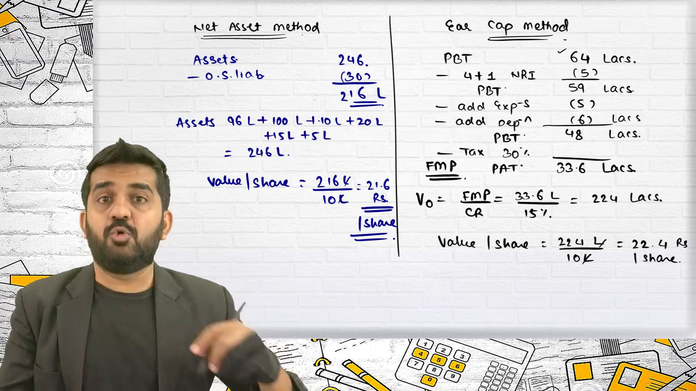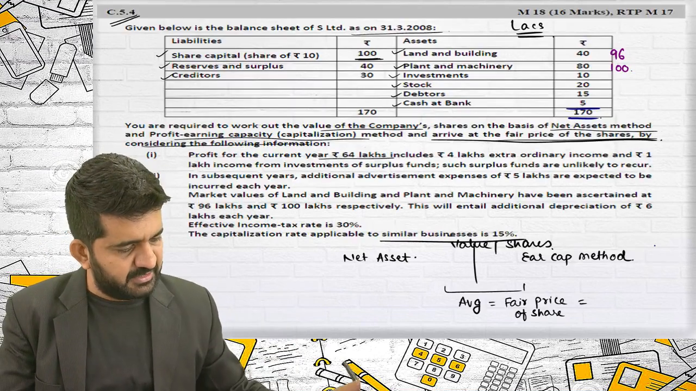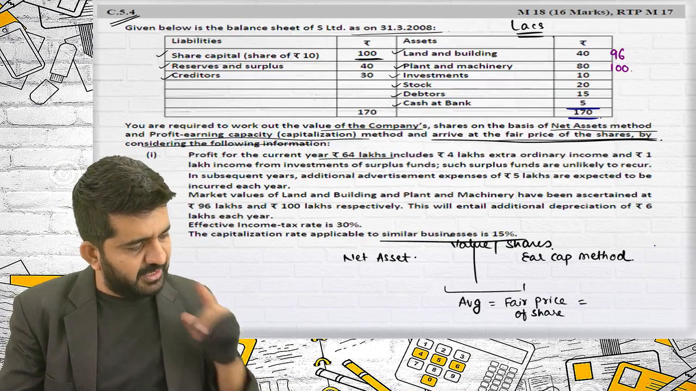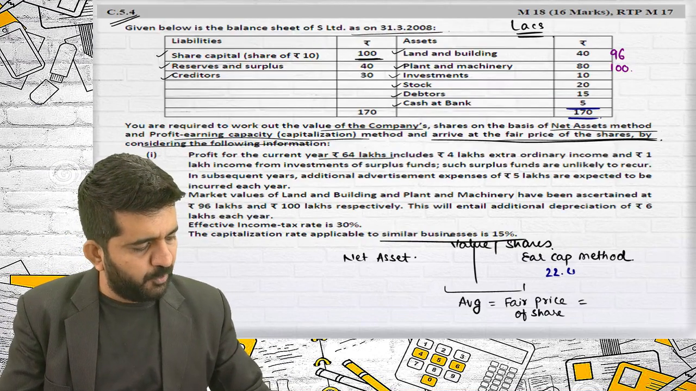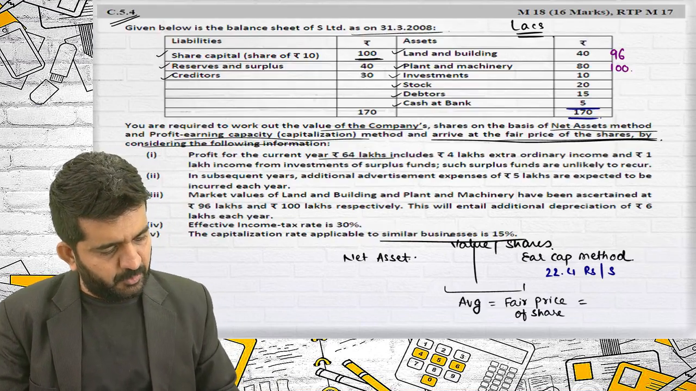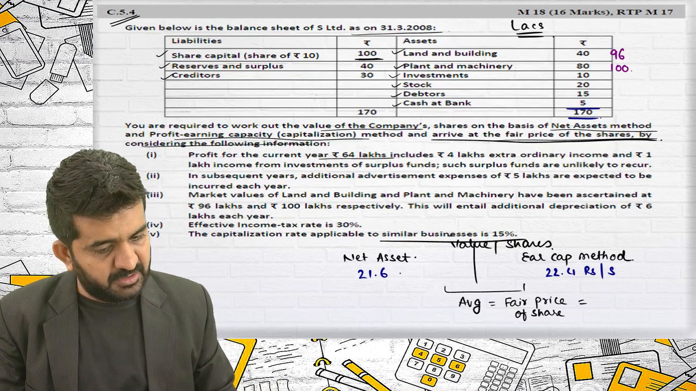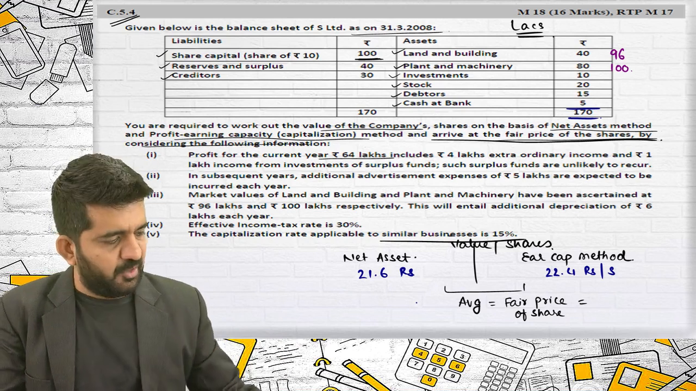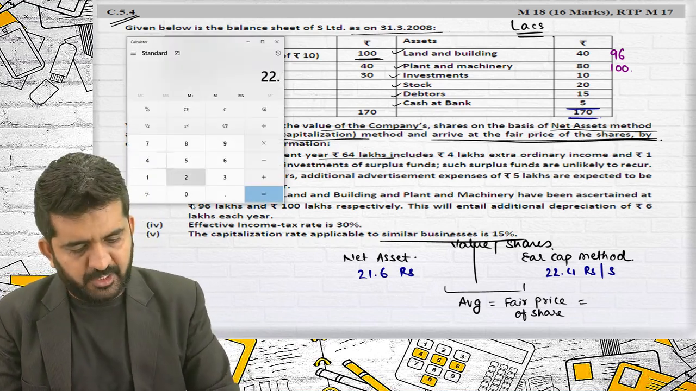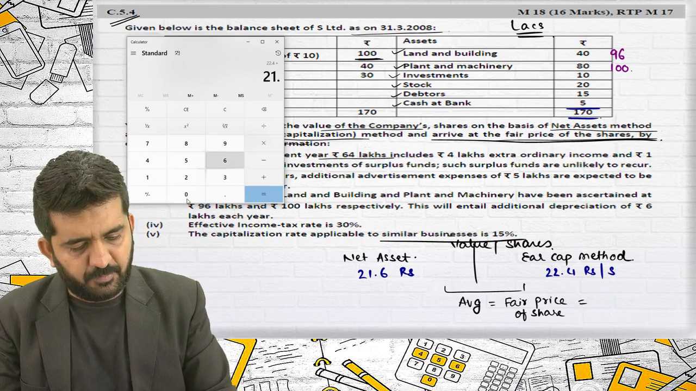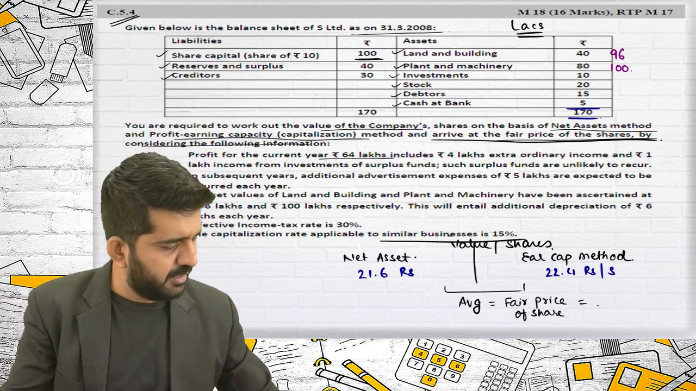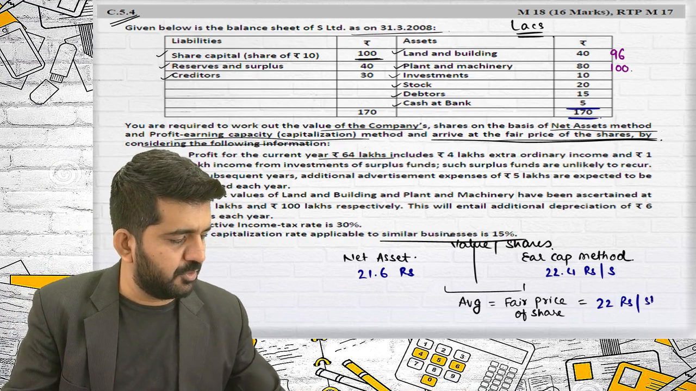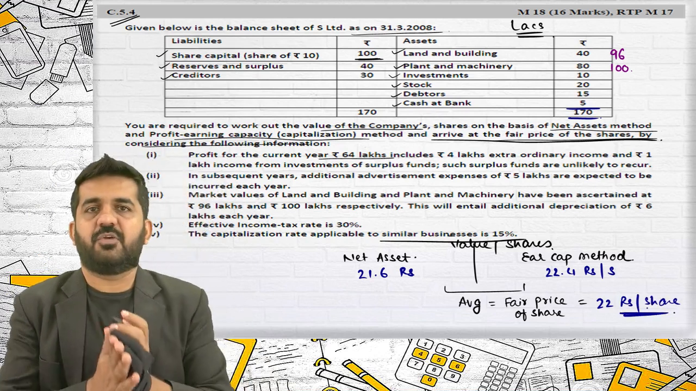How to find out fair value of the business is the average of both. Earning capitalization method is 22.4 rupees per share, and net asset method is 21.6 rupees per share. And they have told us to find out fair price. Fair price will be the average of both. 22.4 plus 21.6 divided by 2 is 22 rupees per share, which will be nothing but fair price of the share.